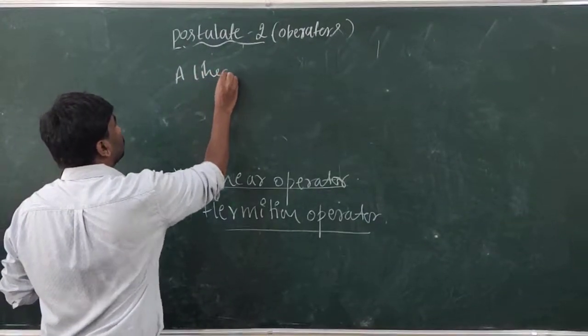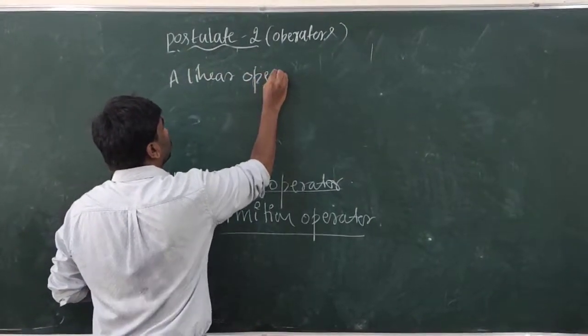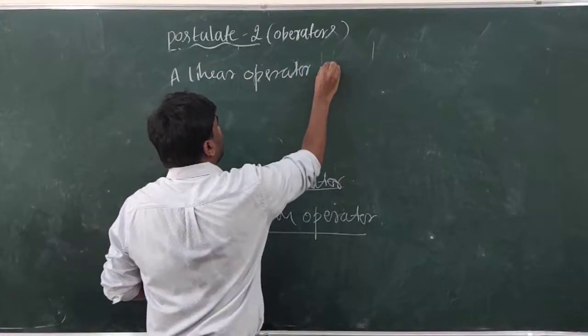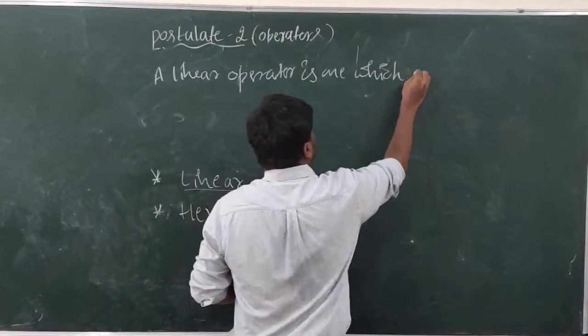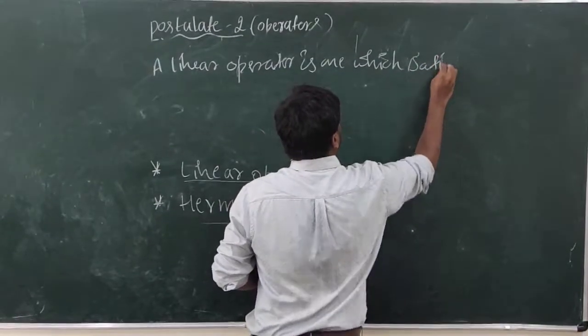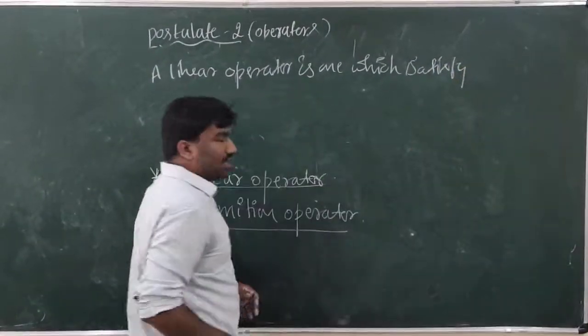A linear operator is one which satisfies the following.